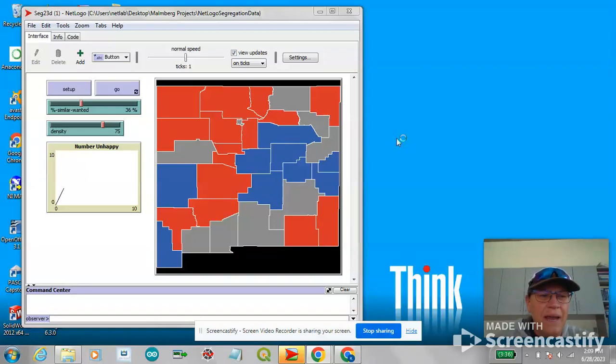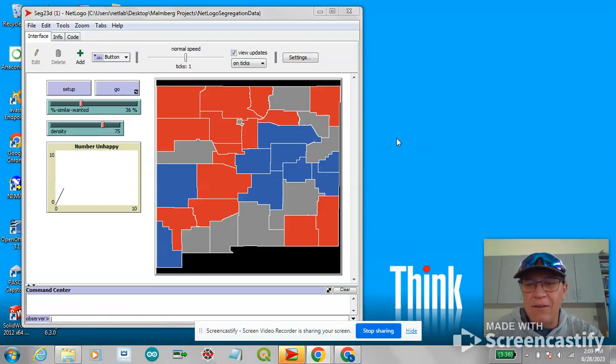Hello. Today we are going to go through a simulation of segregation and how people move to try to be around people who are like them. We don't really have any parameters set of what people are segregating for or against, but just that people want to be with other people who think like them. So this model that we're using,